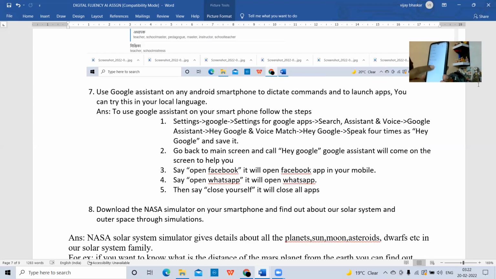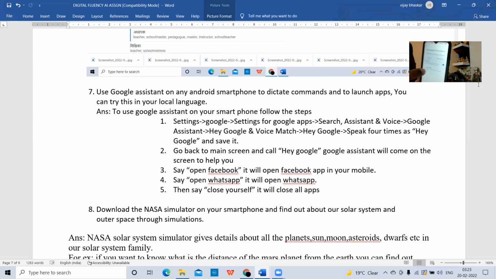When you select on that one, it will give some options. In those options, you need to select Google Assistant. When you select Google Assistant, it will give Hey Google and Voice Match option. The first option, we need to select that. After selecting that, Hey Google. What is the option you need to select here? Enable. You make enable here, Hey Google.